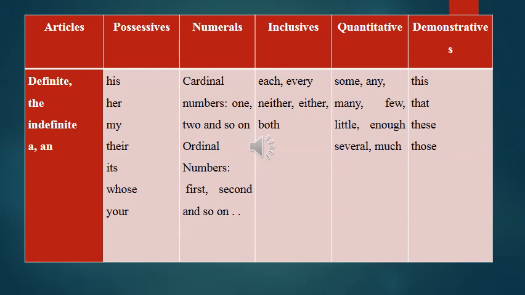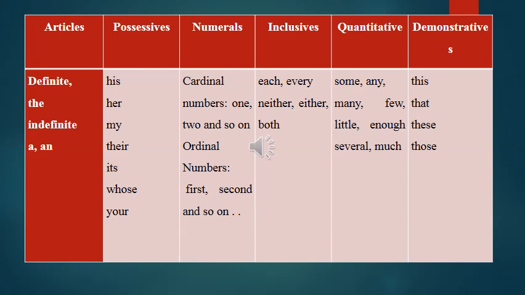There are five types of determiners: articles, possessive, numerals, quantitative, and demonstrative. Each, every, either, neither, or both sometimes fall in the category of quantitative, but here these have been taken separately. So that's why here we come to six types of determiners.